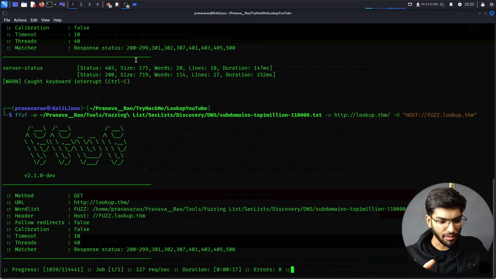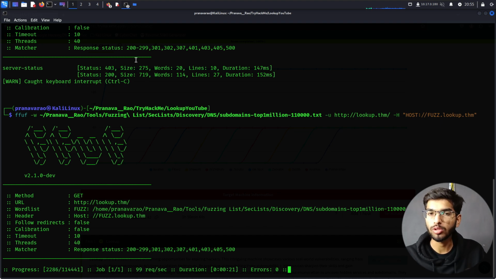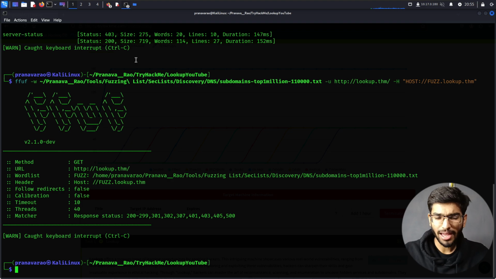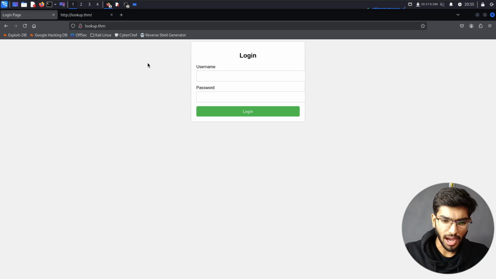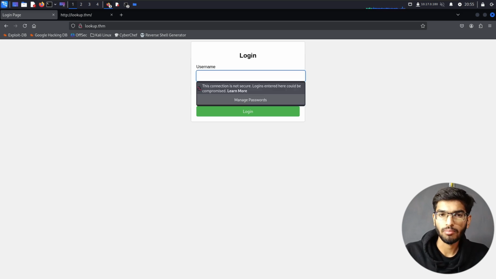But the thing is that I've already solved this particular room. I know that you'll not find any output from this either. So we are left with the login page. The reason I say it in a bad tone is because on a login page, I need to find a username and password, which I clearly have no idea about.